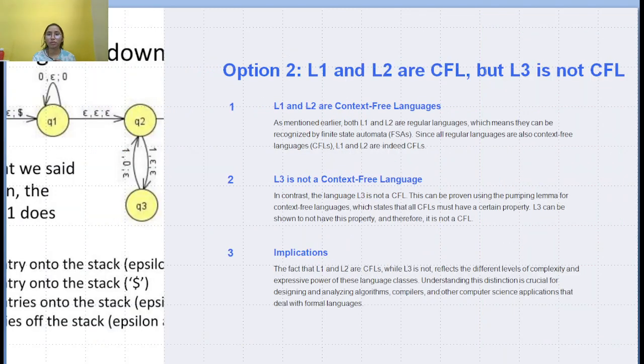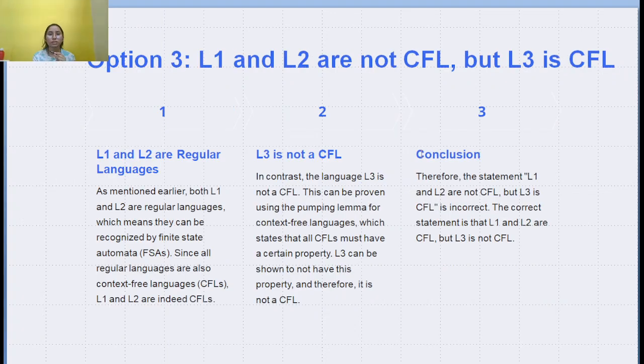L1 and L2 are context-free languages, but L3 is not a context-free language. As mentioned earlier, both L1 and L2 are context-free languages, which means they cannot be recognized by finite state automata. Since all regular languages are also context-free languages, L1 and L2 are indeed context-free languages. Option 3 is L1 and L2 are not context-free languages, but L3 is a context-free language. As mentioned earlier, both L1 and L2 are regular languages, which means they can be recognized by finite state automata. Since all regular languages are also context-free languages, L1 and L2 are indeed context-free languages.